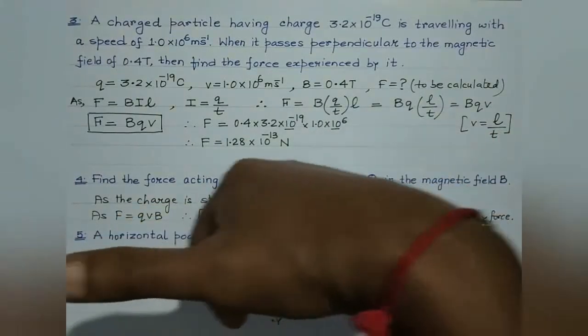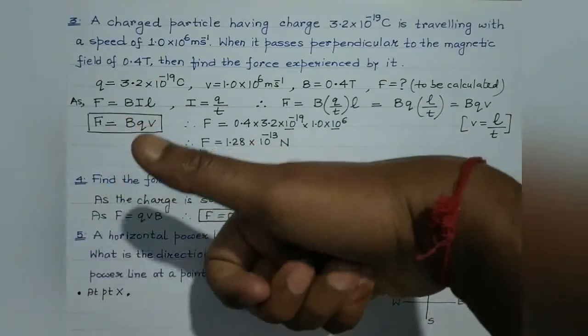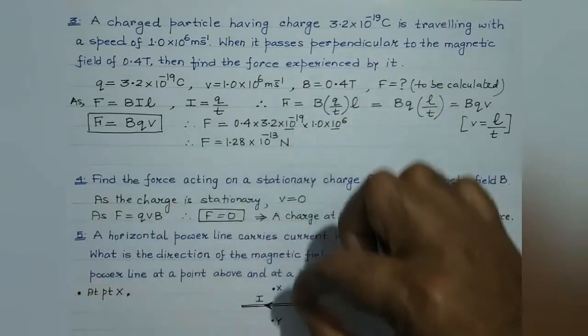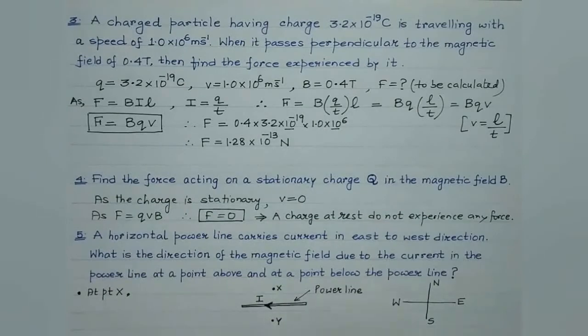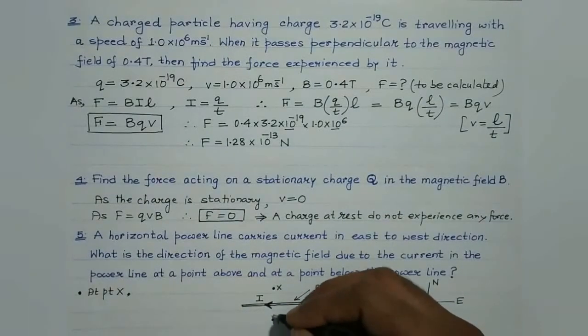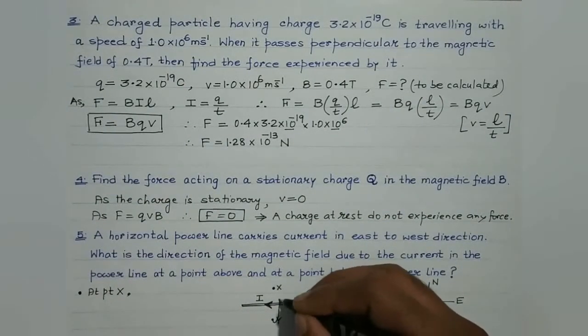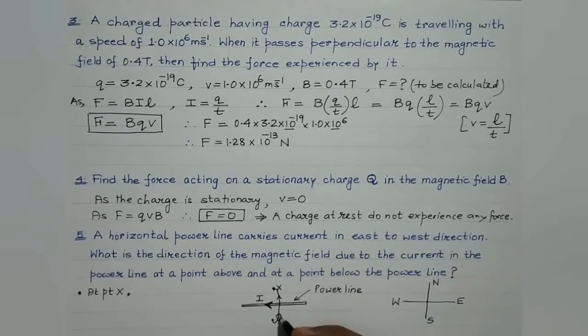The thumb indicates the direction of the flow of current, and the direction in which the rest of the fingers curl, that gives the direction of the magnetic field. It's like this. So here the magnetic field lines will enter like this, and from point Y it will appear to come out, isn't it?